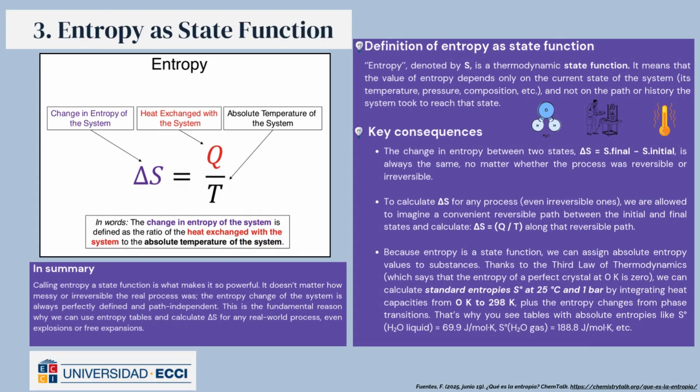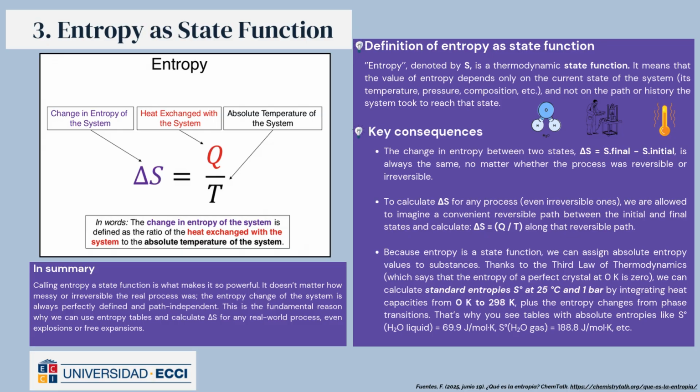Definition of entropy as a state function. Entropy, denoted by S, is a thermodynamic state function. It means that the value of entropy depends only on the current state of the system, its temperature, pressure, composition, etc., and not on the path or history the system took to reach that state.